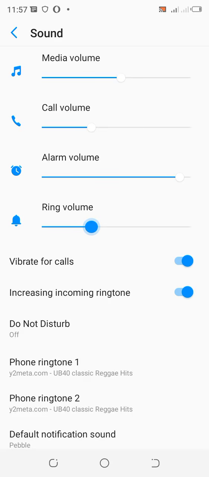Go up, increasing up to the level of your choice, of the sound which you want to ring as your ringtone. That is how you can increase your ringtone in your phone.